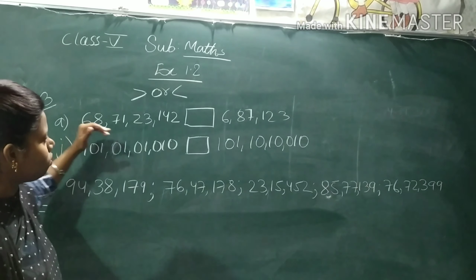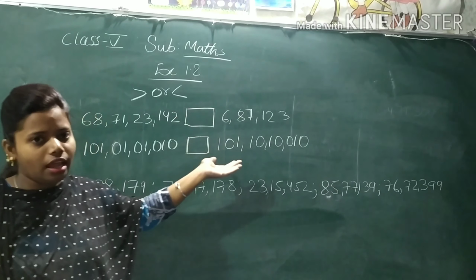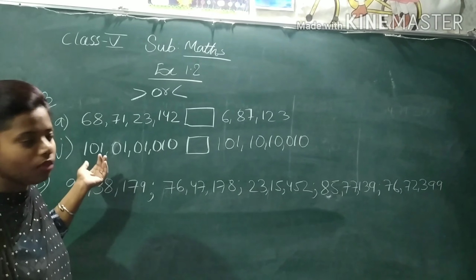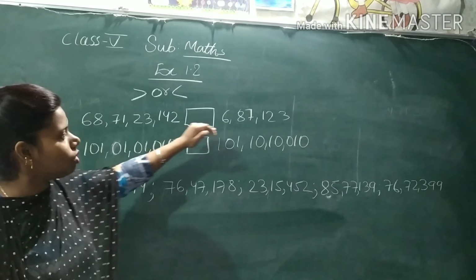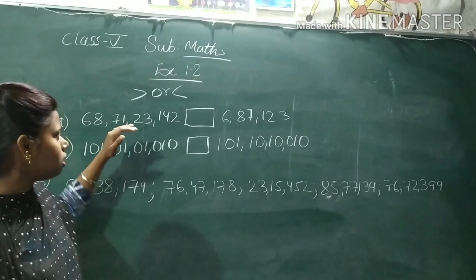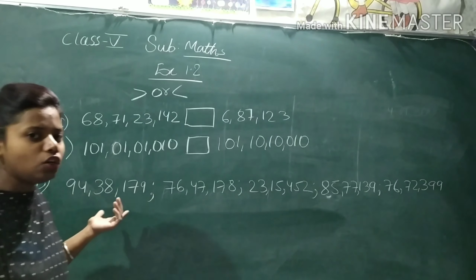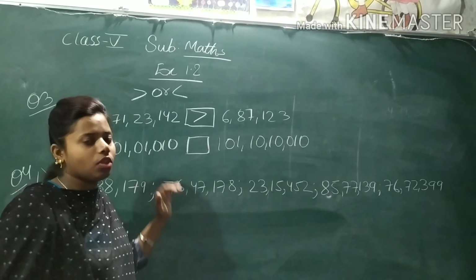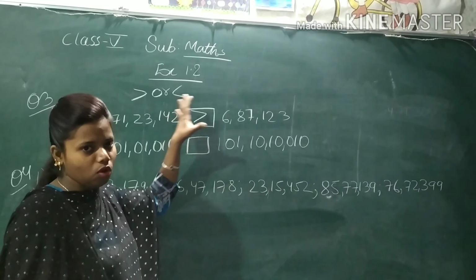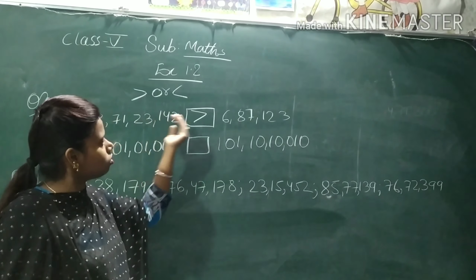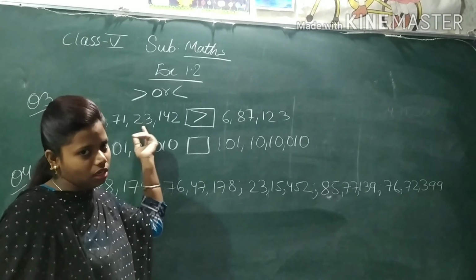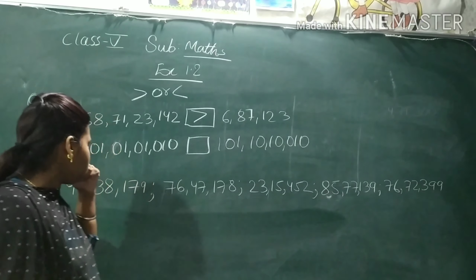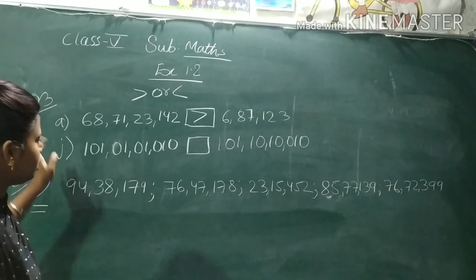This is 68 crore. This is just 6 lakh. So which one is bigger? This one is bigger. Now which sign to put? We will put this sign. Whichever side is greater, we will open the mouth of the sign that side. This was greater, so the sign mouth will be open on this side. Okay. Now let's see the next one. I have taken A and J to show you.